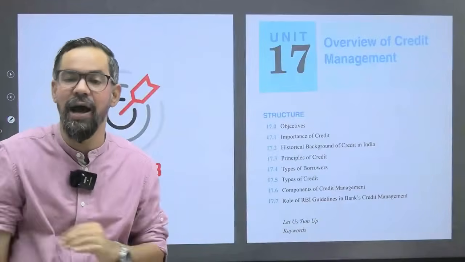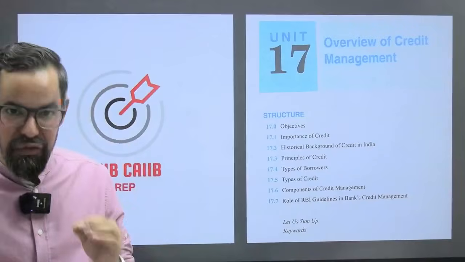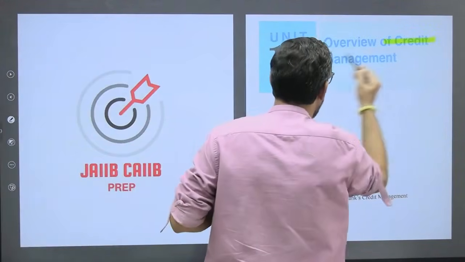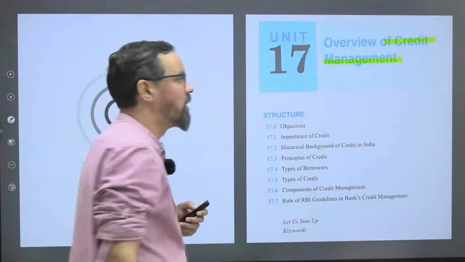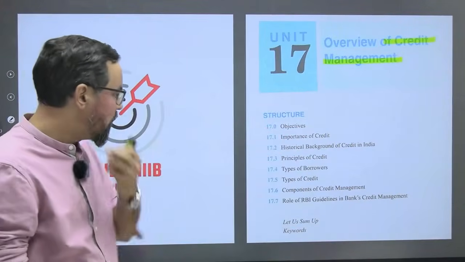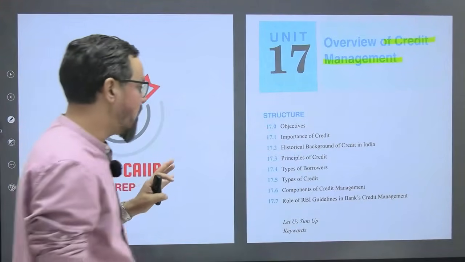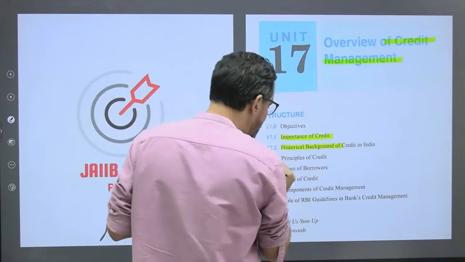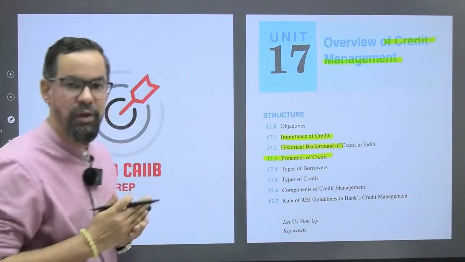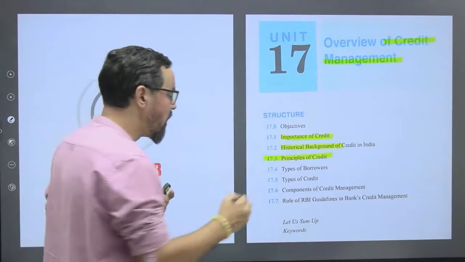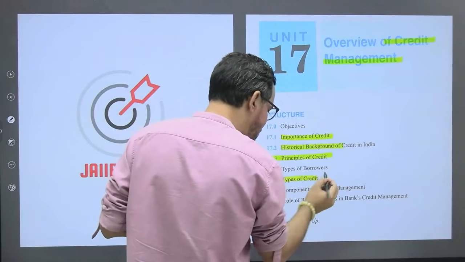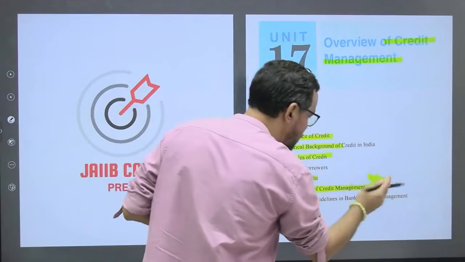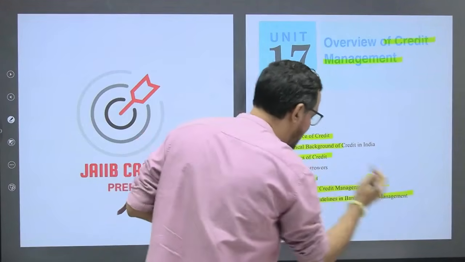We will start our discussion with the very first unit, unit number 17, which is an overview of credit management. In this unit, we have importance of credit, historical background, principle of credit, which is one of the most important subtopics, type of borrowers, type of credit, component of credit management, and RBI guidelines.